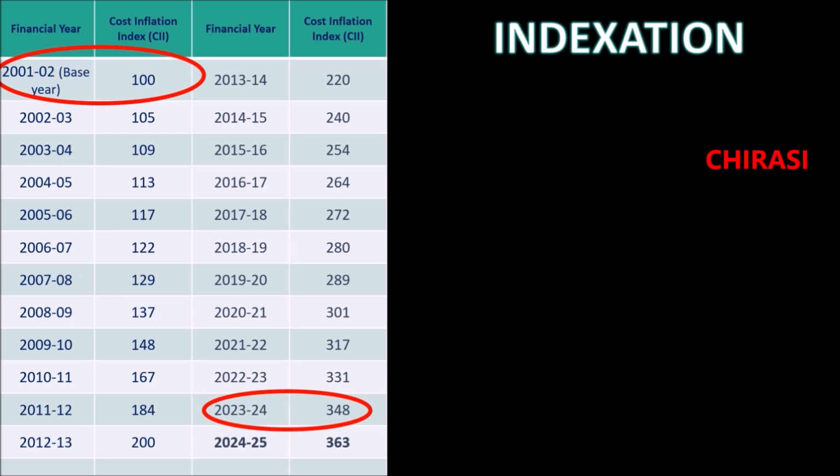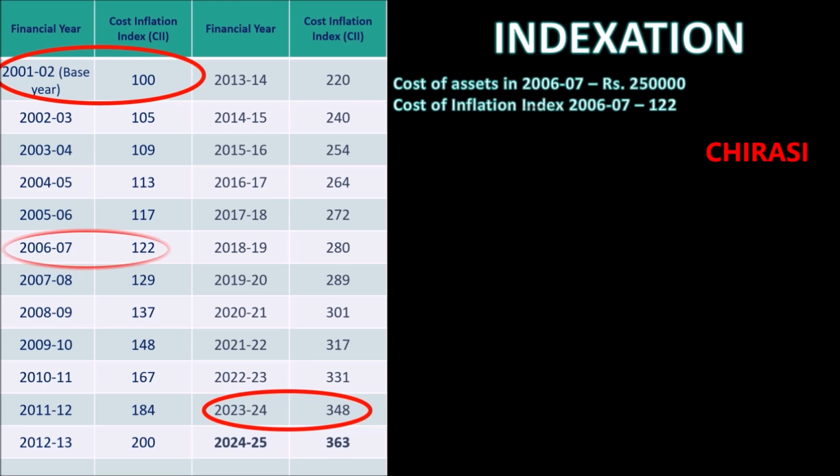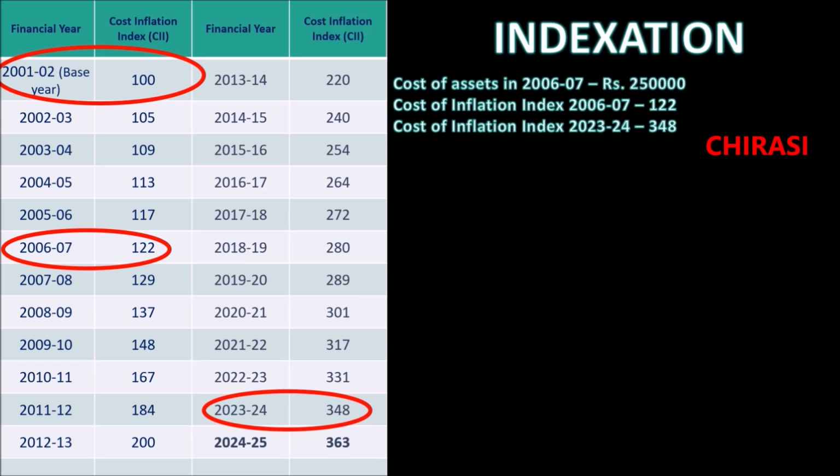348. Now for example, someone has purchased a property or invested in mutual funds in the year 2006-2007, rupees 2,50,000. The cost inflation index as on 2006-2007 is 122, and the cost inflation index for 2023-24 is 348.